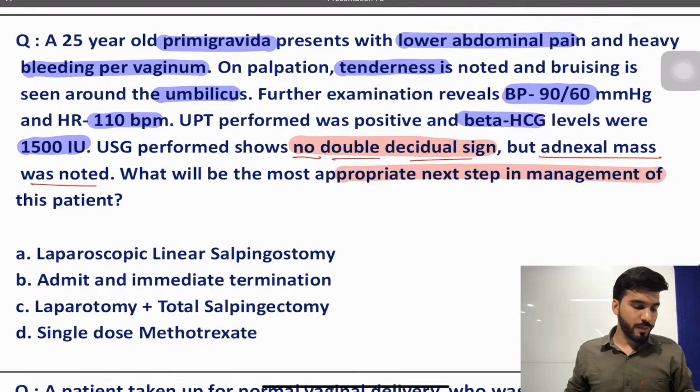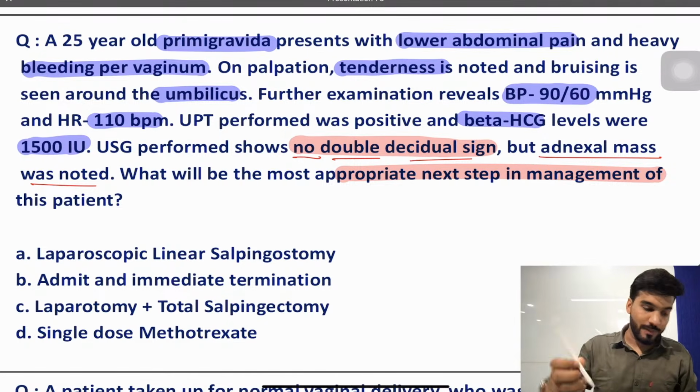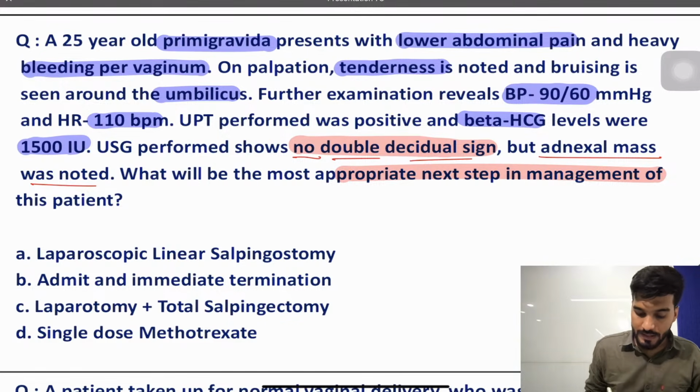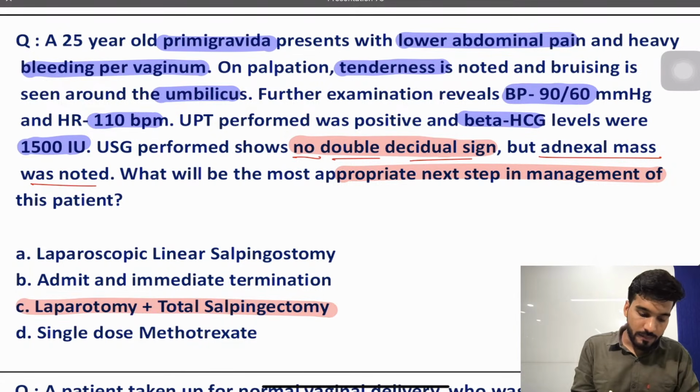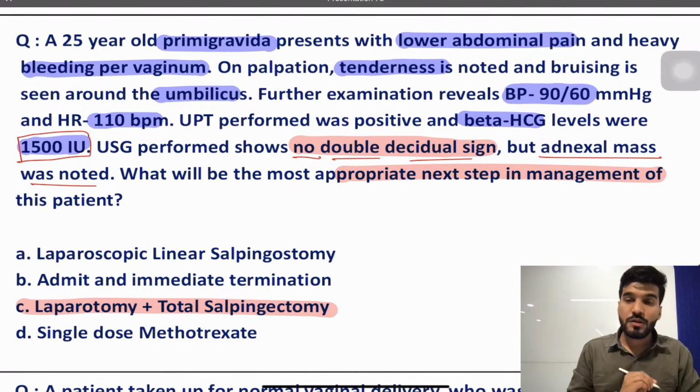Very good. Answer is going to be C. Laparotomy, total salpingectomy. I've already discussed that the vitals are unstable. You cannot go for the laparoscopic salpingectomy. You might be thinking that the beta hCG levels are less than 5000, but there is no role of beta hCG levels in case of a ruptured ectopic pregnancy.